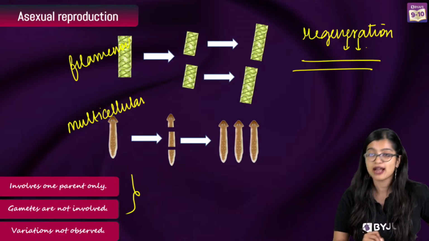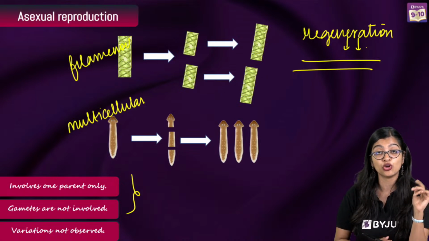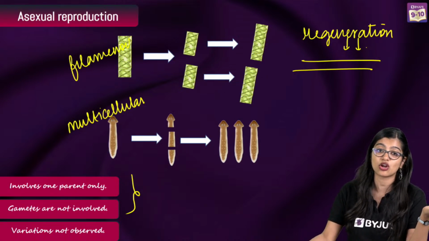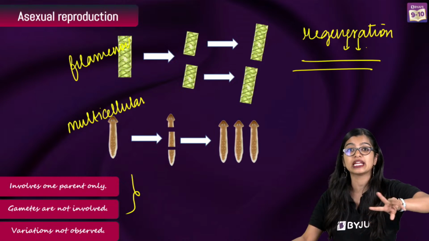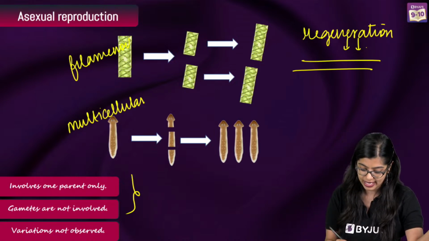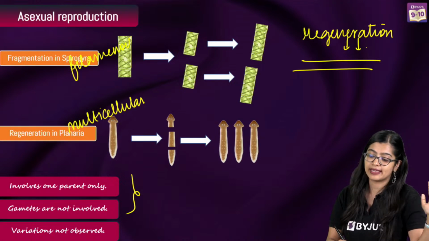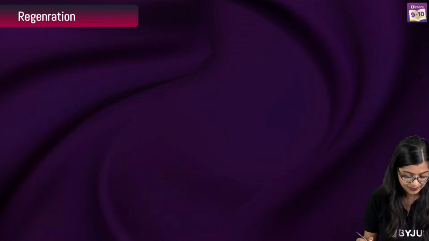So you should not say that regeneration is a mode of reproduction. No, we just discussed, right? Most often than not, we cannot say that. But in unfavorable condition, it turns to be a mode of reproduction. Yes? So that is one thing. Now the second part of it is asking us to explain this with an example, right? New organism originates from cut parts. It does, Aman, very good. But in regeneration, normally like in planaria and all, it's not something very often. The body is cut into 2 halves and then it's not something that you observe every day. So that's something you need to take care of. Like when you're writing about regeneration, always put that asterisk, right?